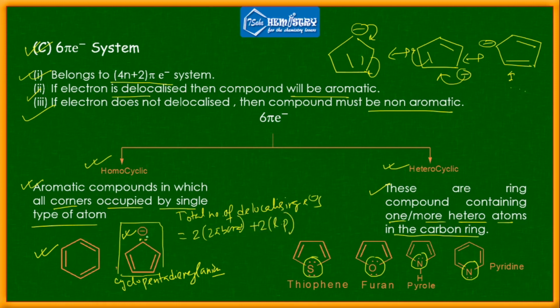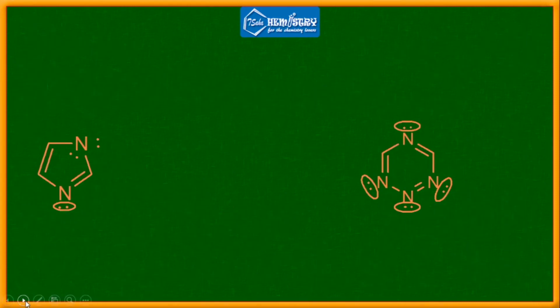So you should consider this as a lone pair. Ultimately you are getting 2 into 2 plus 2 into 1, so 6 pi electrons, because you are considering 2 electrons for the 1 lone pair, right?